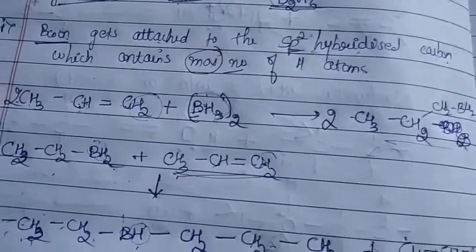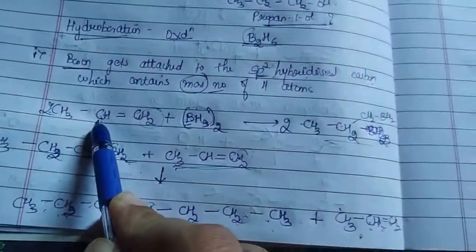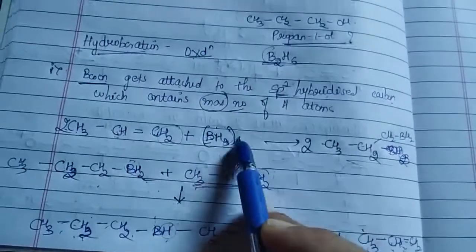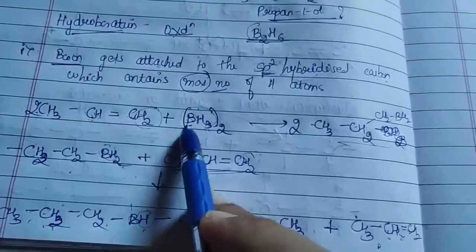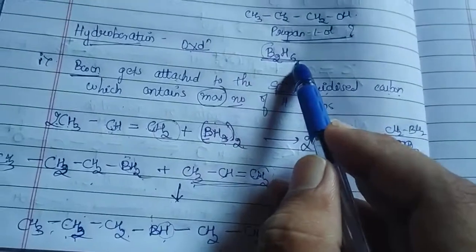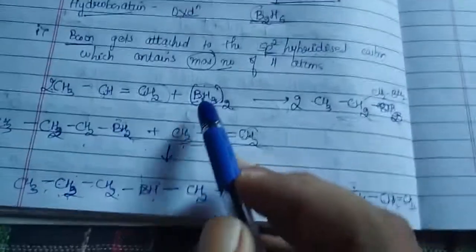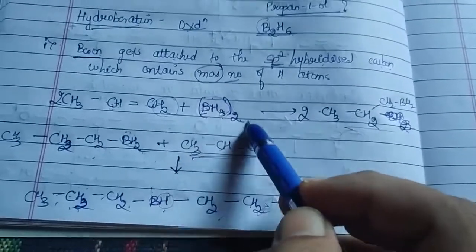Okay. Once again, I'm repeating. In the hydroboration, basically it is an oxidation reaction. How are we going to carry it out? Whenever an alkene is treated with diborane, write diborane in this way, BH3 twice, so it will be easy for you to understand. Diborane's formula is B2H6. BH3 twice, so the formula is retained as B2H6.